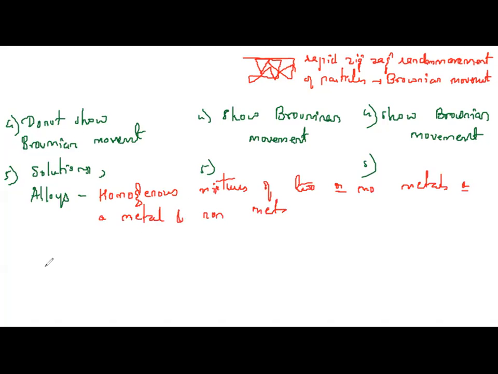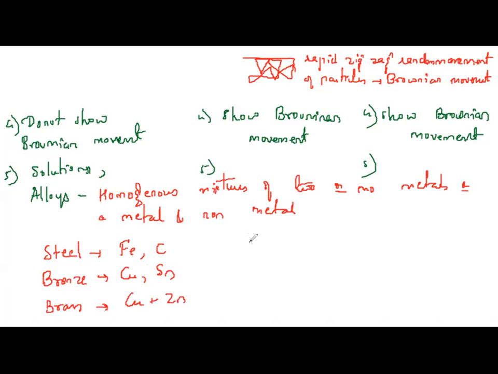Examples: steel is an alloy. It is a mixture of iron and carbon. Another example, bronze is an alloy. It is a mixture of copper and tin. Then you have brass. Brass is also an alloy. It is a mixture of copper and zinc.